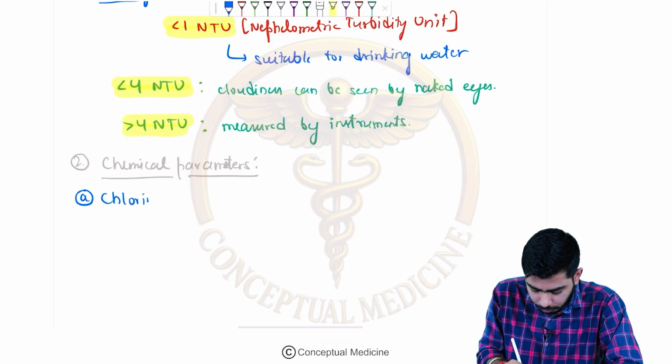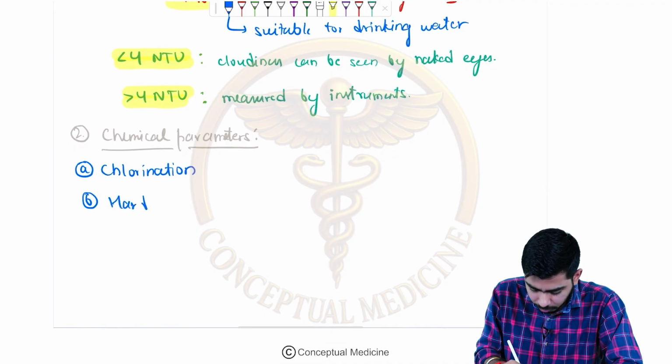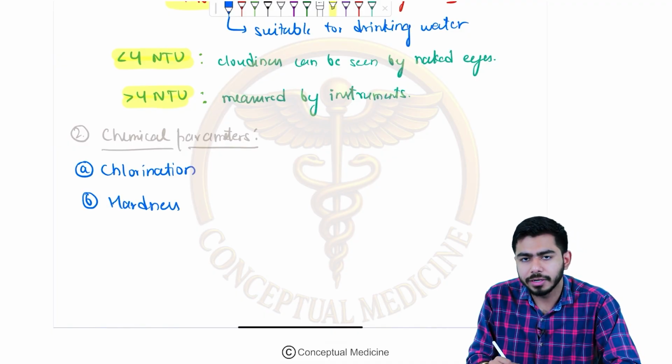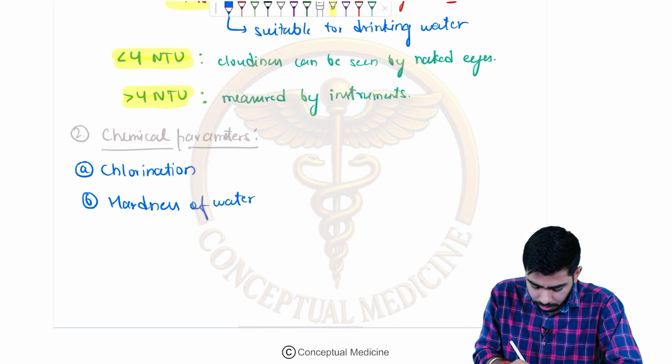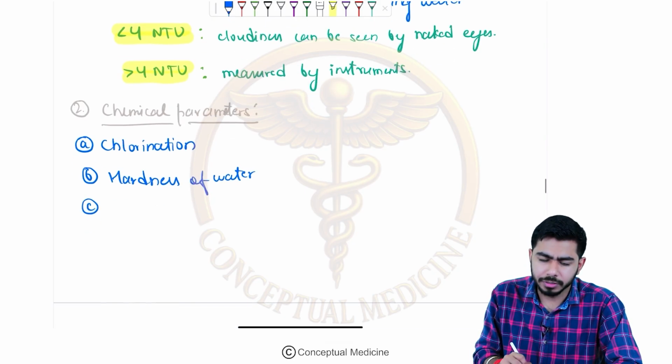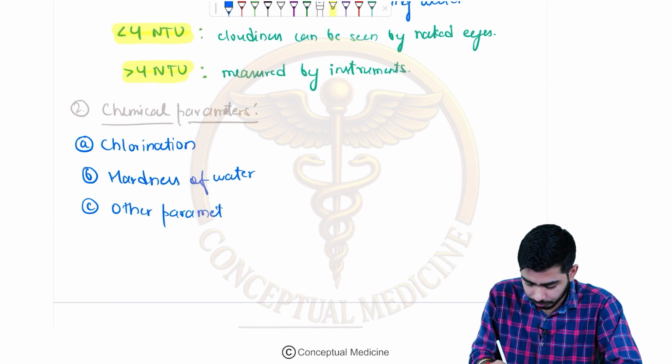We will be talking about chlorination in detail, right? Another one could be the hardness of the water. We have two kinds of hardness, temporary and permanent hardness. We'll be talking about that as well. And some other chemical parameters might be there, right?